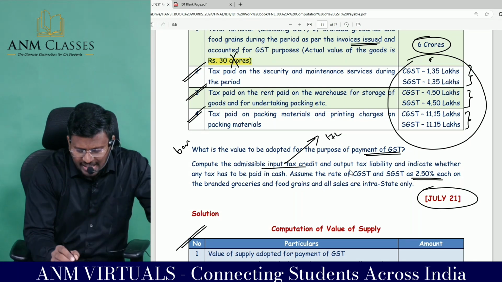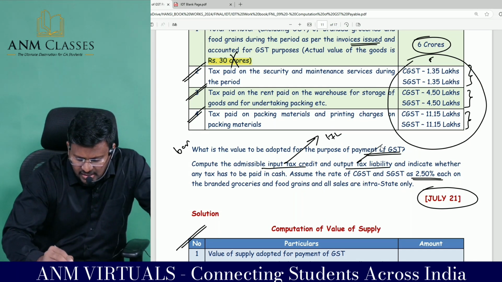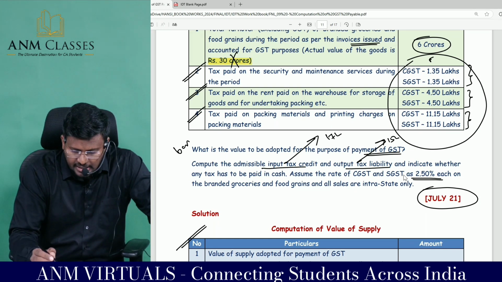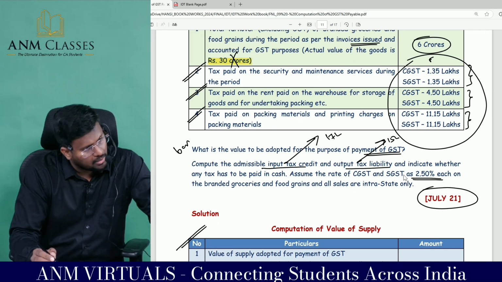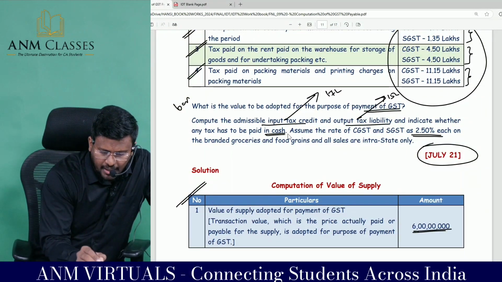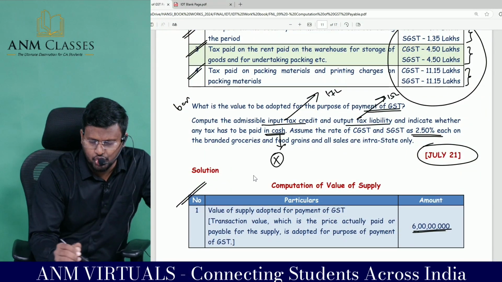And output tax liability. What is the output tax liability? Since we are having more ITC, sir, there is no need to pay. And indicate whether any tax has to be paid in cash. No need to pay any cash.